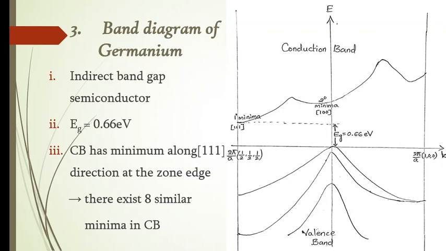So these are the 8 similar minima in the conduction band, which are along equivalent directions. In this diagram we have considered only one minima, that is along the 111 direction. So similar 8 minima will be present in germanium.